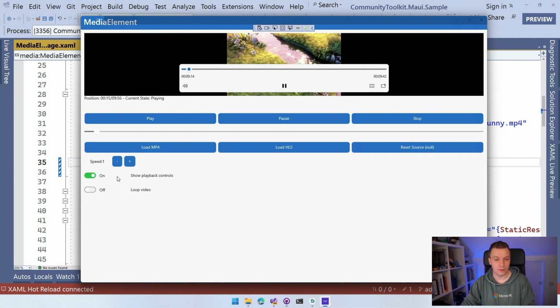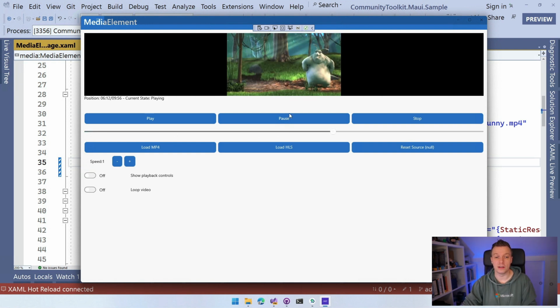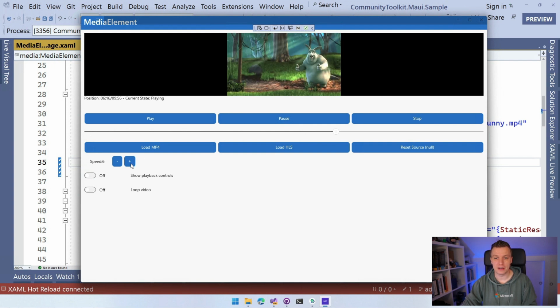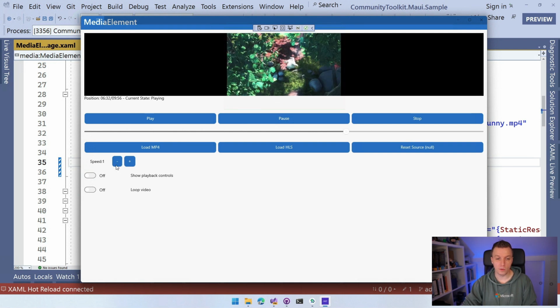I can just hide them with show playback controls, right? So they're gone, boom. And also all the same things, of course, that you expect work here, right? So maybe the speed works here. We can influence that. You can see that it goes a little bit faster. See, like it's fast forwarding. So that kind of works here. We can loop the video again.